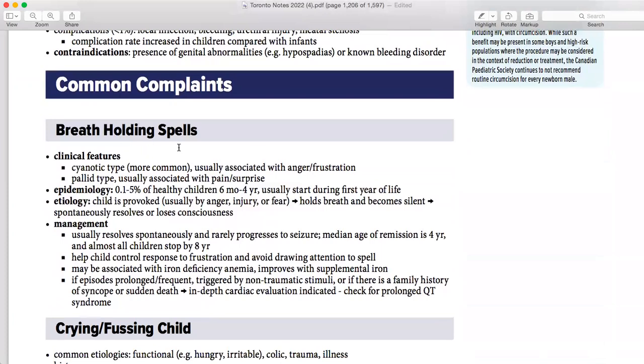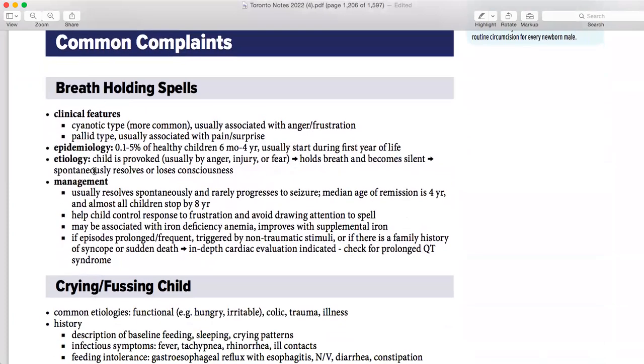Then common complaints: breath holding spells and crying. I'm going to read both of them because they are linked together. Breath holding spells come in two types. Which one is more common? Cyanotic, and the other one is pallid. Pallid is basically when the patient looks anemic, like he turned yellow.